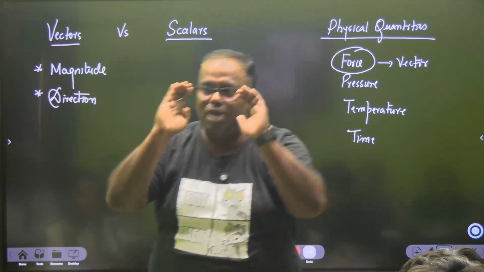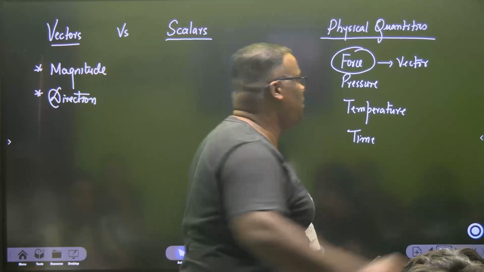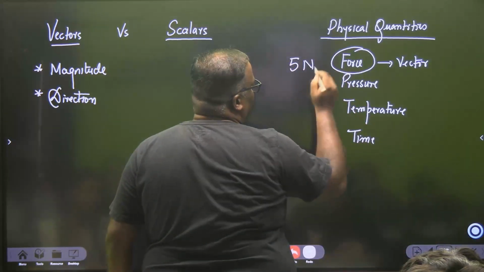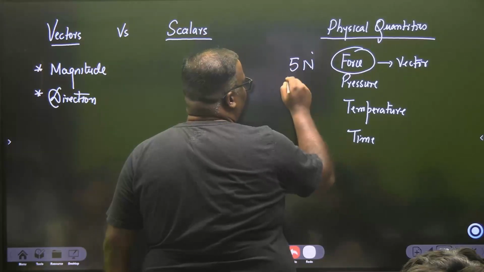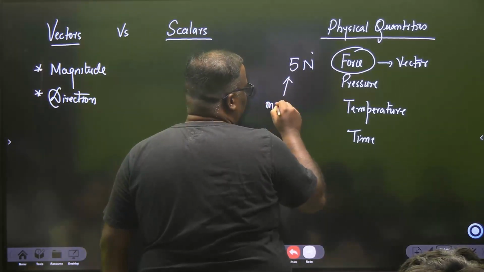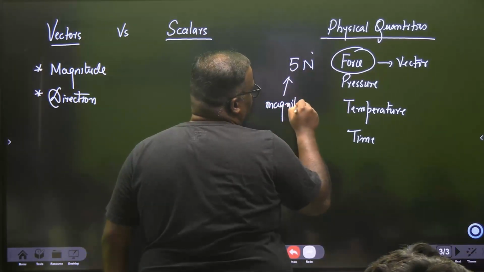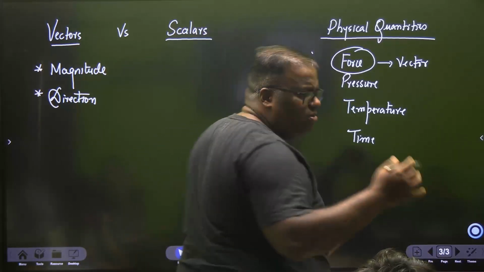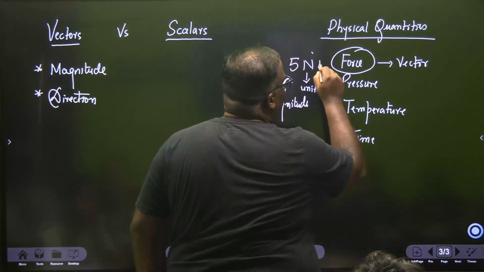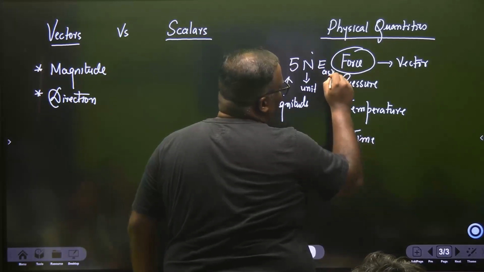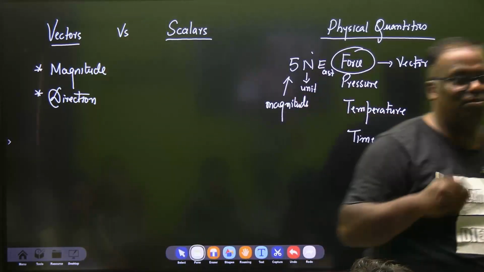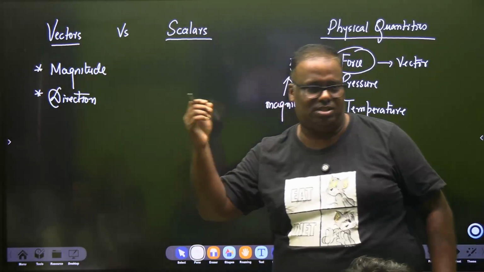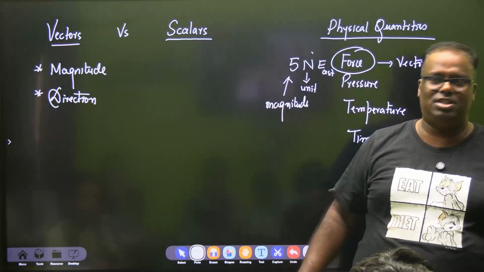Magnitude means value. For example, when you say about a force, we say 5 Newton. Okay, 5 Newton means 5 is my magnitude. Understood? Newton is my unit. Now 5 Newton what? 5 Newton east. Although you don't write, but you should mention 5 Newton east. 5 Newton 23 degrees southeast. कहाँ से force आ रहा है? पता तो लगना चाहिए ना?